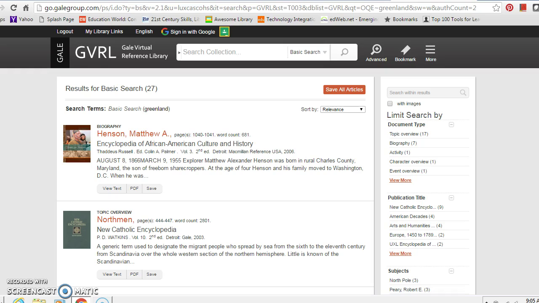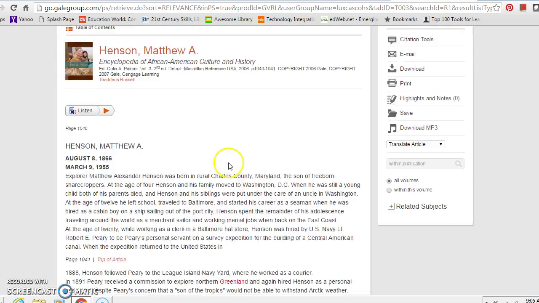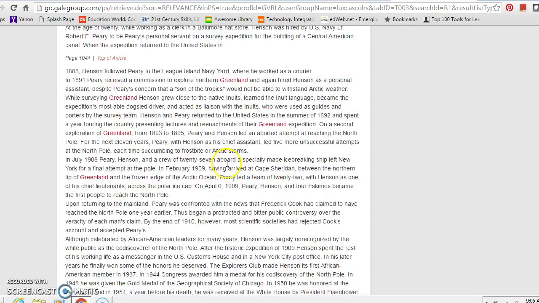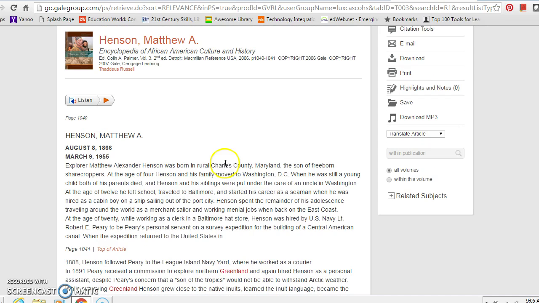Now, how would you use that? Well, let's say you want to find out about Matthew Henson. You just, like you normally would, click on that. It'll give you the article, short and concise, dealing with pertinent information about Matthew Henson.